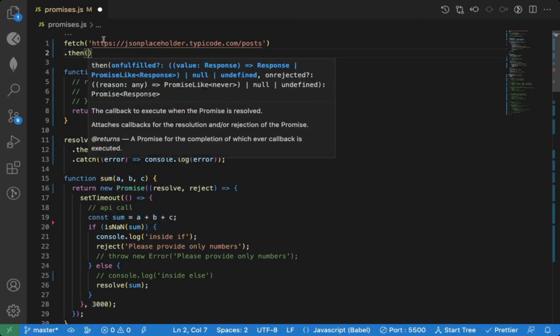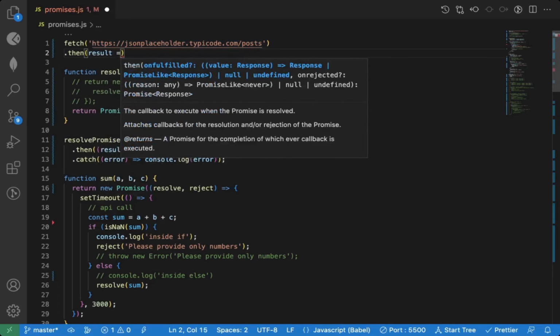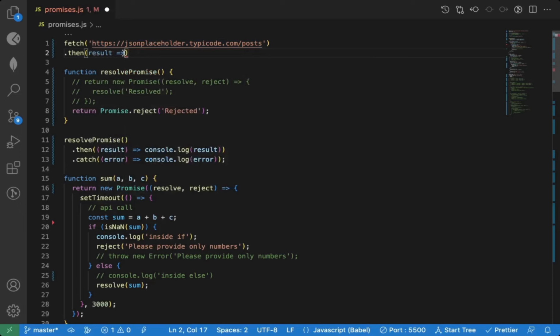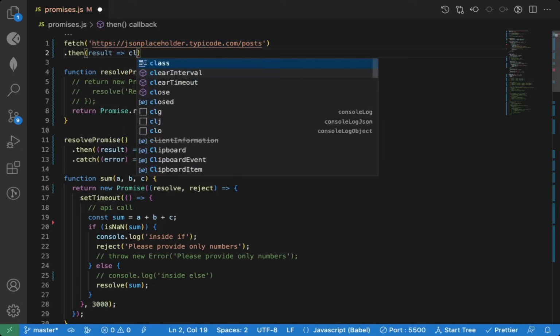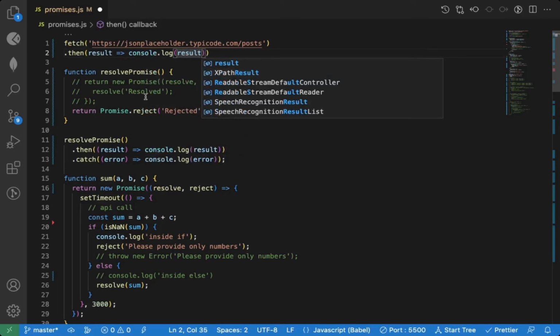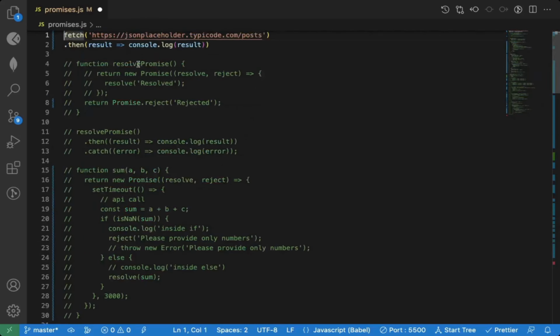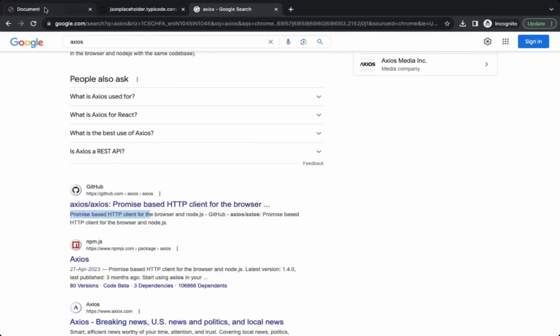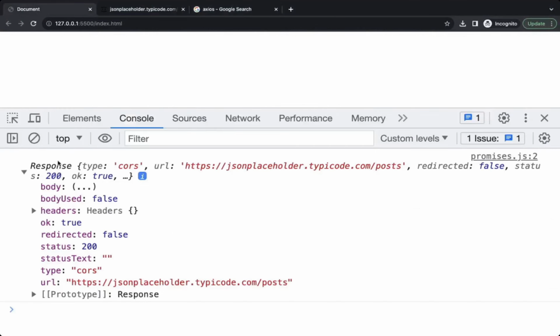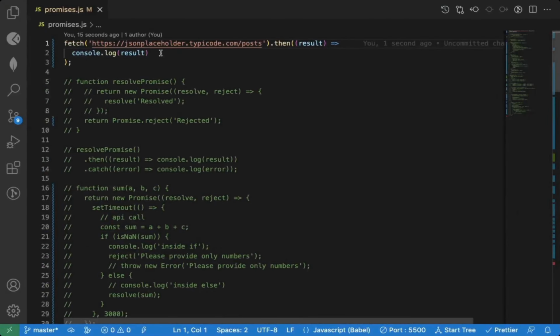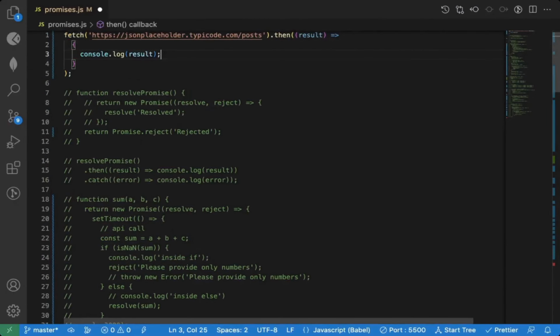So now with fetch, there is some difference between fetch and Axios. Fetch does not get the data immediately. So you have to first attach dot then, and whatever result comes, let me log it to the console so you will see it. Comment out all other code. So you can see this is the data returned by the fetch. It contains header, status, and all other information, but it does not contain our actual data coming from that API.